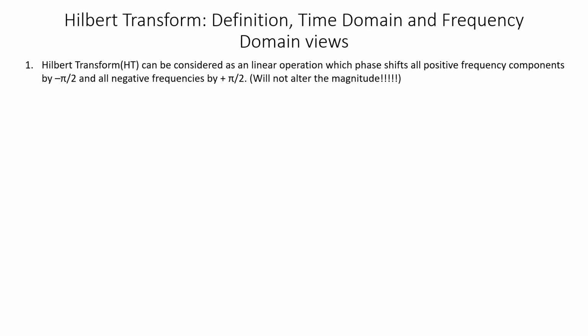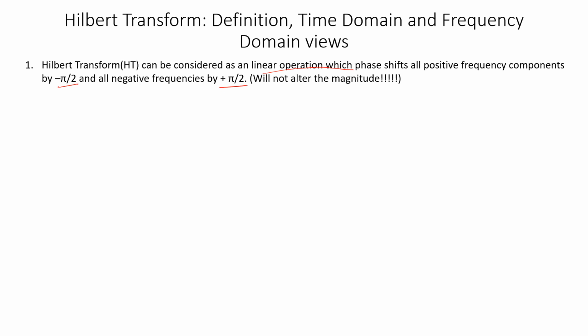The Hilbert transform can be considered as a linear operation which shifts all positive frequency components of a signal by minus pi by 2 radian and all negative frequency components of a signal by plus pi by 2 radian. That is what a Hilbert transform does. We know if you take the spectrum of a signal, it will have positive and negative frequency components.